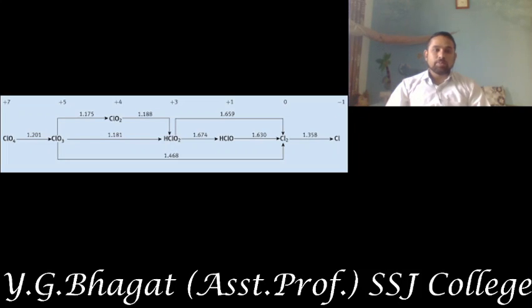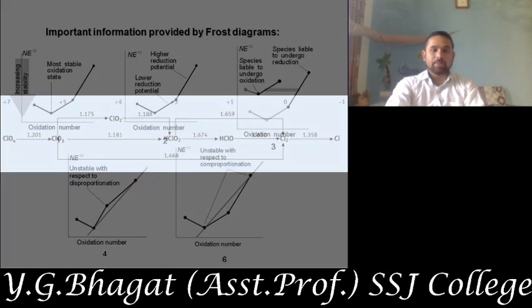So the first species, ClO4, has a +7 oxidation state and the last species has -1 oxidation state. So it continuously decreases: +7, +5, +4, +3, +2, 0 and -1. So at a glance, in the Latimer diagram you can understand the reduction potentials of the species of the element Cl only. Okay, so this is the Latimer diagram.